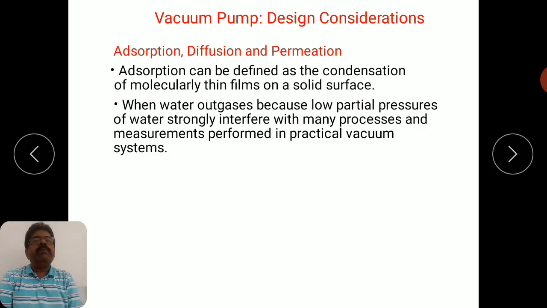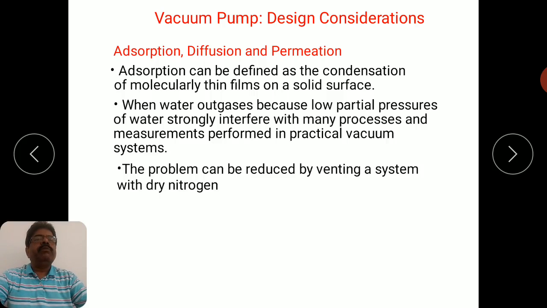Water molecules adsorb on the walls of the container. That is the major gas load that contributes to a very large extent to the gas load of your pumping system, and therefore the problem must be reduced. How to reduce the problem? As I have told you earlier, the vacuum system should not be exposed directly to atmospheric gases, because water vapor is present in atmospheric gases and will be readily adsorbed on the walls of the container or different components of your vacuum system. So what is the solution?